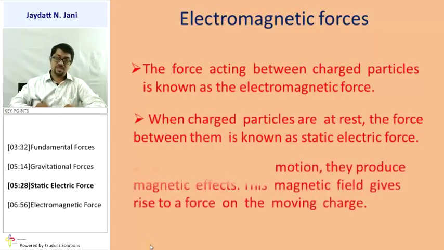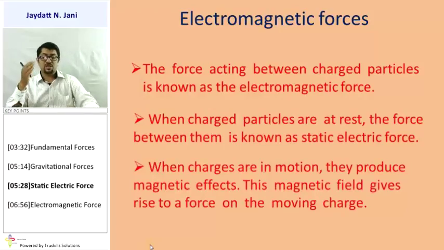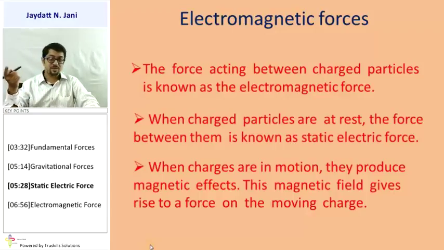Now here I can also say that when charges are in motion, they produce a magnetic effect. Actually, when a charge is in motion, first it produces electric current, and a wire which carries current produces a magnetic field. So when charges are in motion, that produces electric current, and that wire produces magnetic force, which gives a magnetic effect. This magnetic effect gives rise to a force on a moving charge.